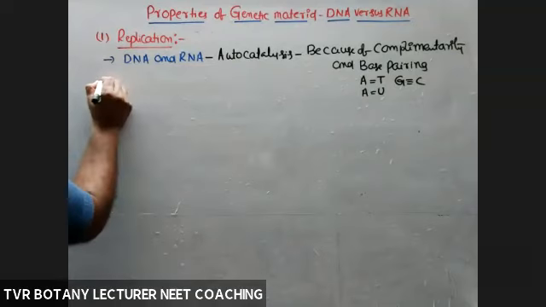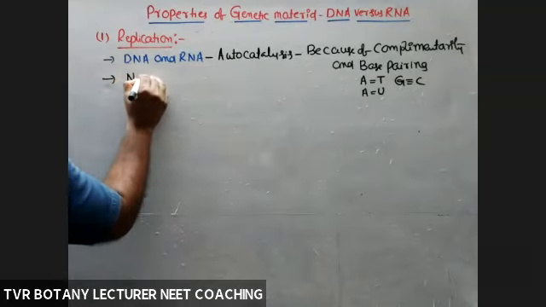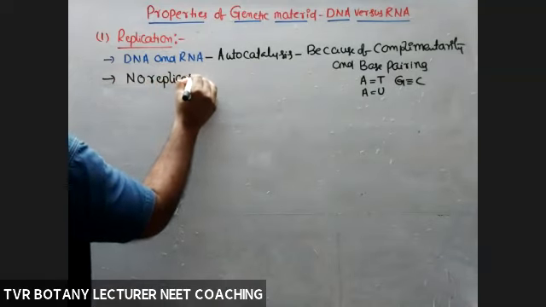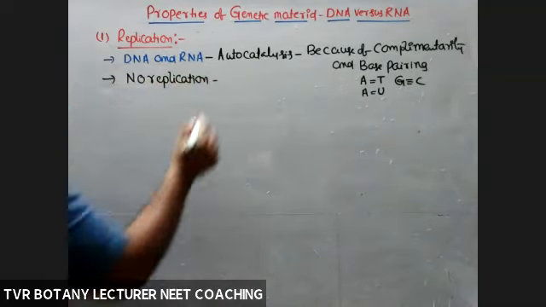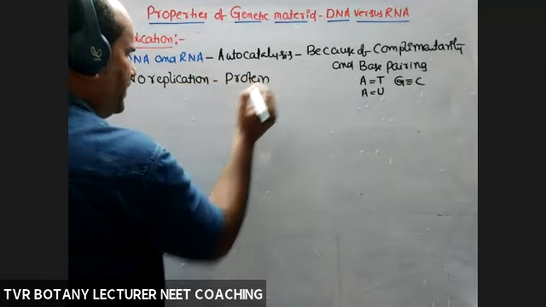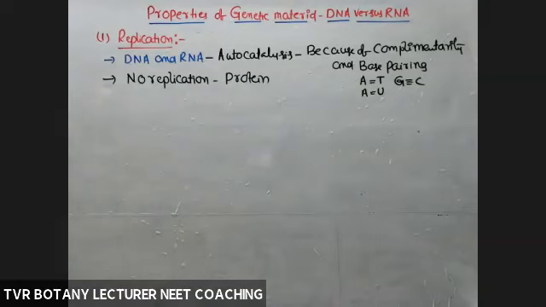But what about protein? No replication in the case of protein. Protein does not have autocatalysis. One protein is not able to produce two proteins, four proteins like that.